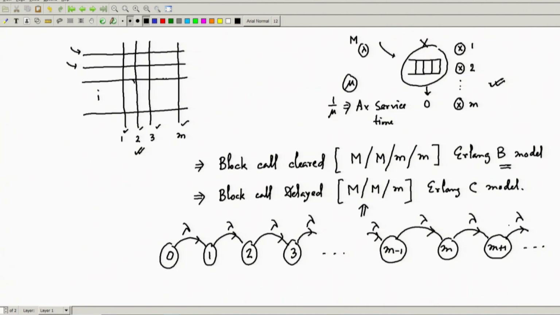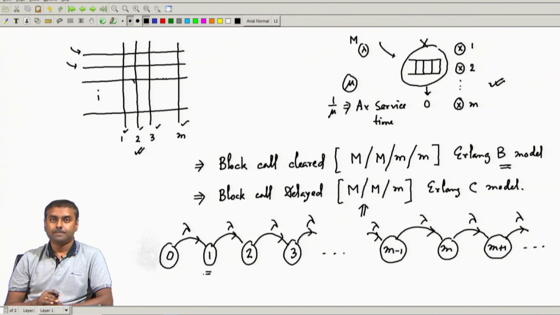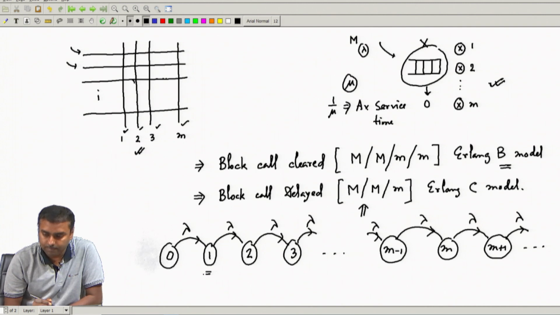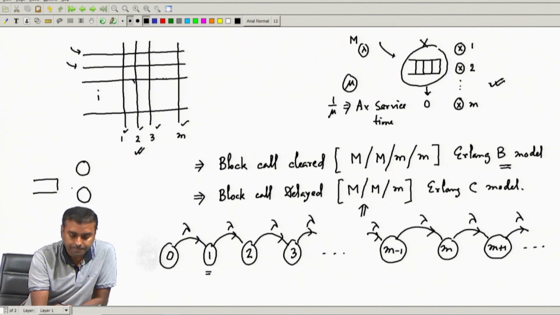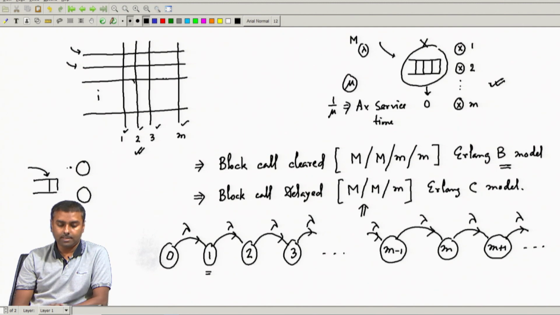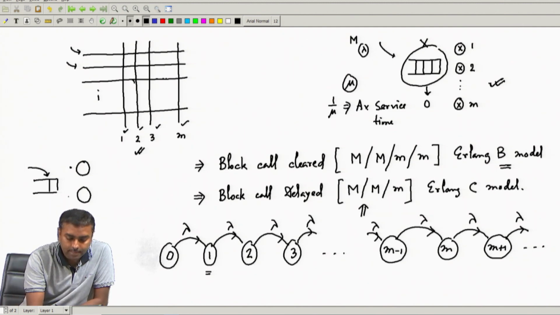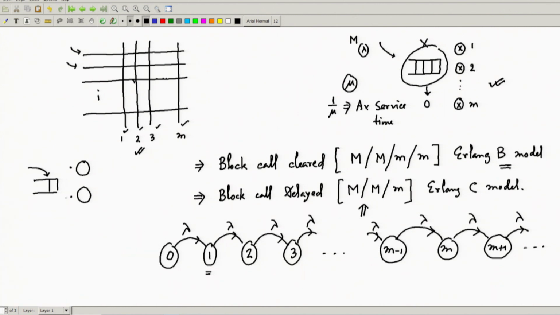What changes is over here. If there are servers, let us try to understand the situation with a time diagram. Let us take just 2 servers. So, what is happening? The first customer arrives, he goes into this. The second customer arrives, he also goes into the second server, because whenever a server is free, the customer will be given the server. Only when the third customer arrives, he waits over here.